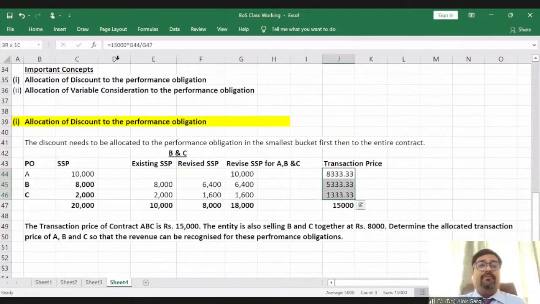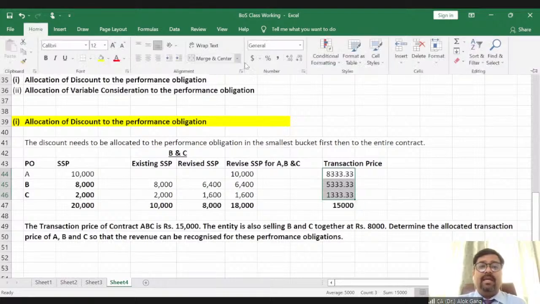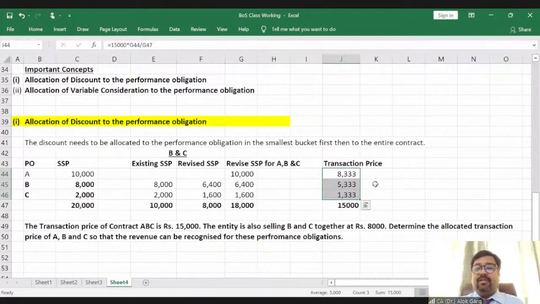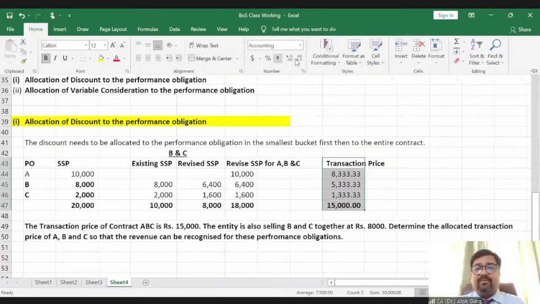So this will be my 15,000. And what is my allocated transaction price? 8,333, 5,333, 1,333. This is my allocated transaction price, on the basis of which I need to recognize my revenue, right? So what will be the accounting entry?